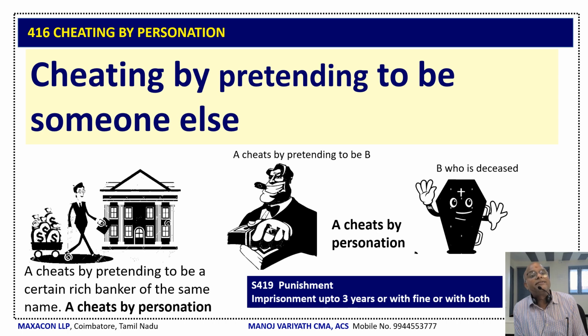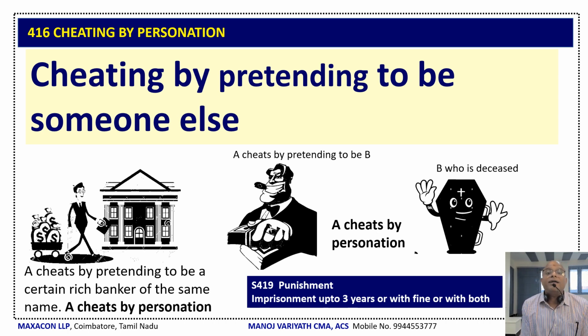Now, another interesting section is Section 416, that is cheating by personation. What do we mean by personation? Personation means pretending to be someone else. So here it is cheating by pretending to be someone else. Now there are two illustrations given. A cheats by pretending to be a certain rich banker of the same name. A cheats by personation.